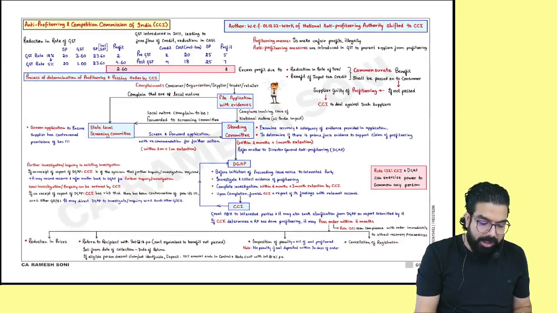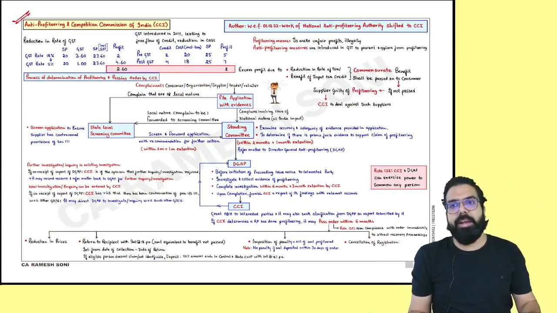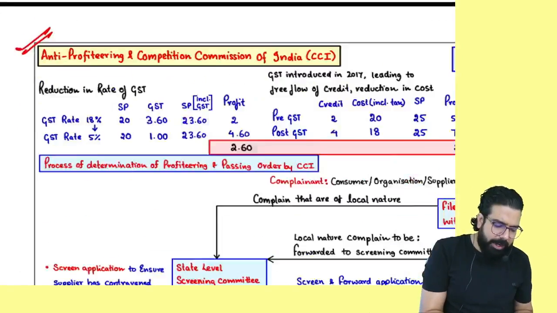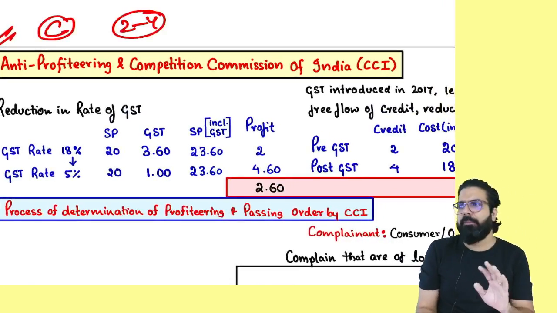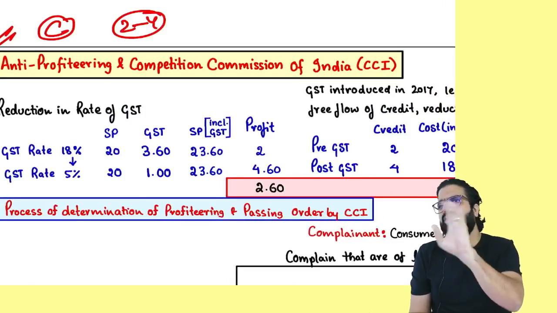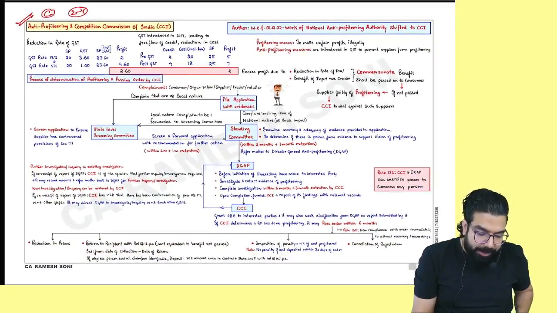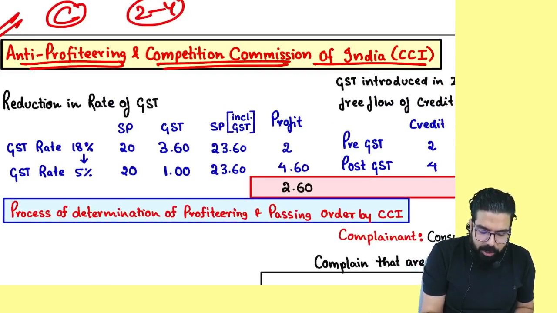Now, come to the last chart. Anti-Profiteering and Competition Commission of India. I think this part also is C graded. Might be 1, 2 to 4 marks. Either of the charts, 1, 2 to 4 marks should be asked in the exam. Everyone over here now. Competition Commission of India, Anti-Profiteering and Competition Commission of India.